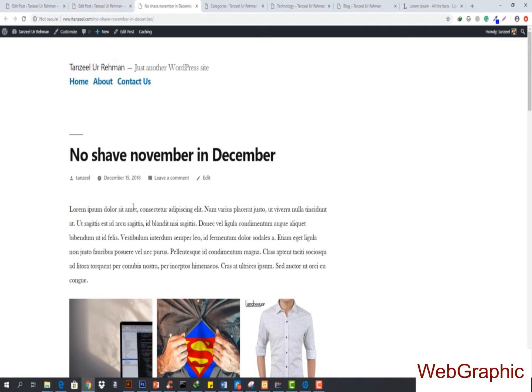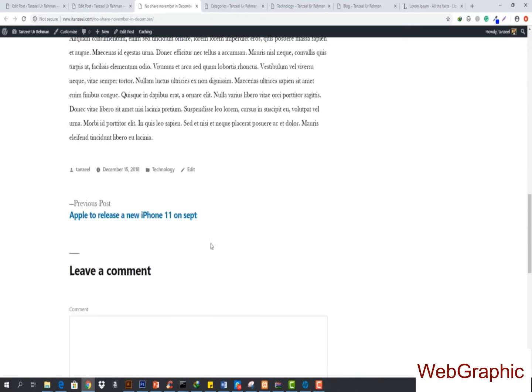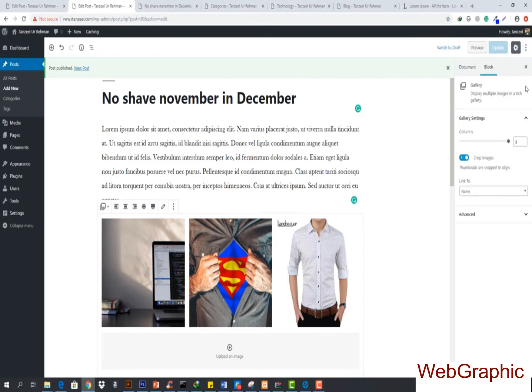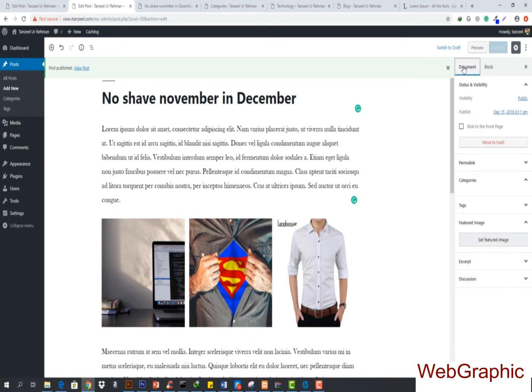Now you guys have got this. So now if you go to the post, you can see that the technology category is already associated to this post because we didn't choose any category, and the technology category is our default category. Let's suppose that we want to change our category. We don't want to put that in the technology category. So I will go to the document tab here of this post, and you can see that in the category I have technology selected. So I will just uncheck it, and I will say that I would like it to be associated with the news.